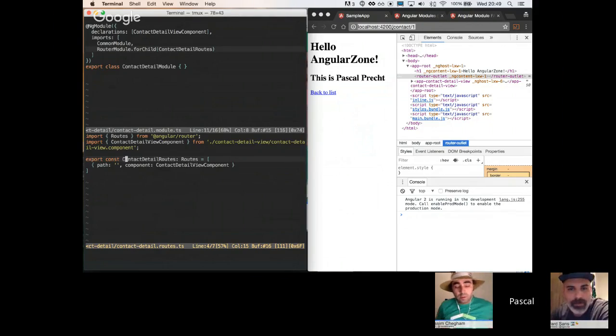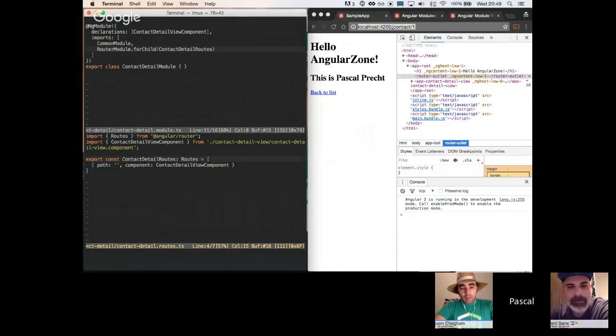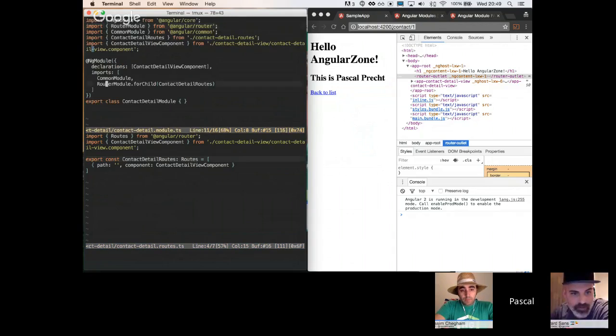Like loadChildren, and you want to specify the URL of the module? Oh, I see. So what can happen is you can have, in your lazy loaded module that comes with its own routes, another path like foo, for example, and it can have, of course, its own children that it loads, its own children routes. Yeah, so you can't load them all at once.